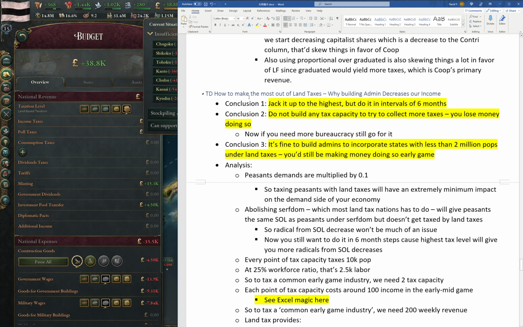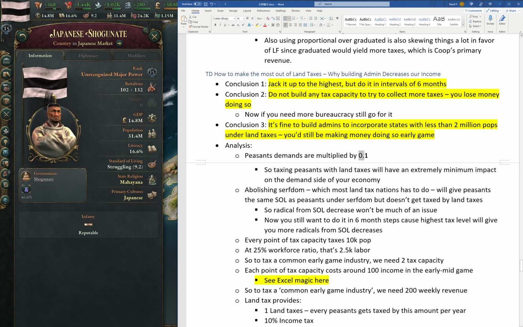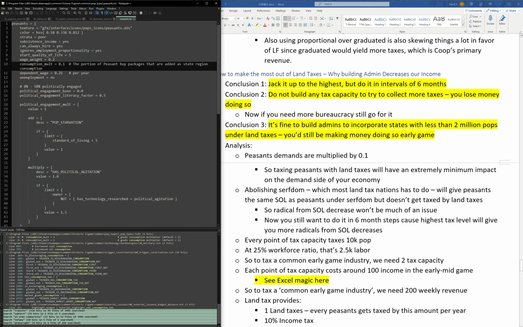So first, peasant demands are multiplied by 0.1. So taxing peasants with land taxes will have an extremely minimal impact on the demand side of our economy. We can see here, under the peasant file, peasant has a consumption multiplier of 0.1. Essentially, what that means is that if they make $100, they will only spend $10 in our actual economy. However, they will still be able to achieve the same standard of living as a pop with 100 income will be able to do so.